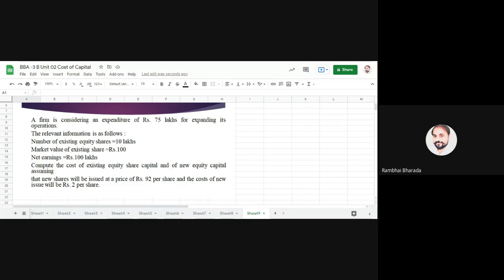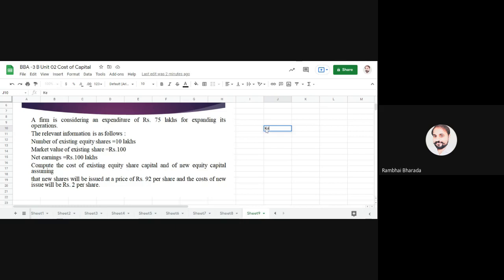So here in this question, you need to calculate the cost of equity capital for existing equity shares and for new equity share capital. Formula remains same. There is no change. So don't worry whether it is existing or new; the concepts, calculations, everything remain same. Just write down the formula.